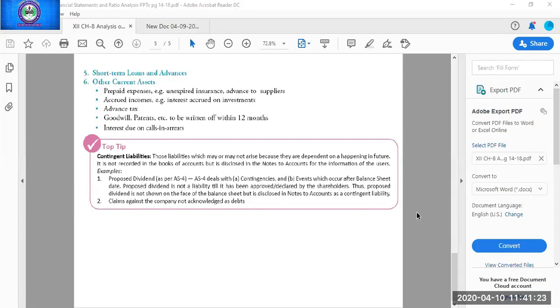Not only the fixed asset, not only the tangible. Complete answer is fixed asset, bracket tangible. If you are writing only tangible, your answer may be wrong.